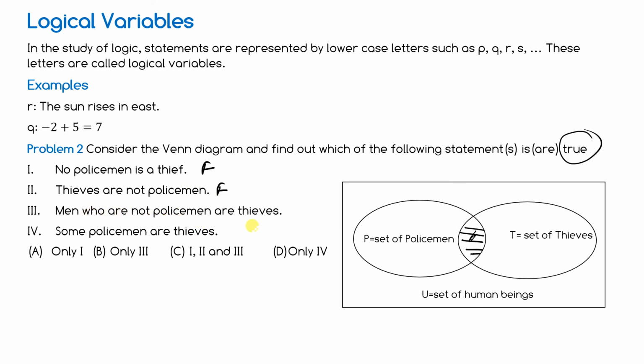Men who are not policemen are thieves. So who are not policemen? These are also not policemen. But it is not that all are thieves. Only these portions are thieves. But these are not thieves. So this also false. Some policemen are thieves. So this will come to this particular. Which is the correct one? Only the last one. D is the correct answer.